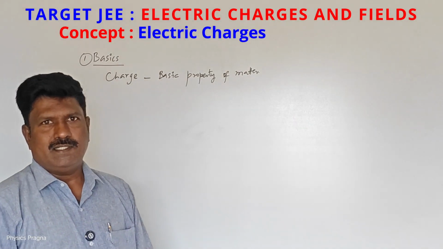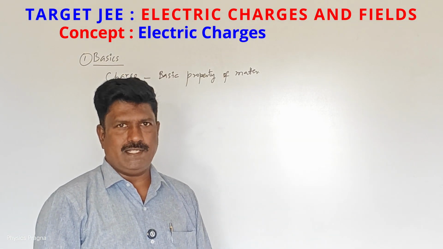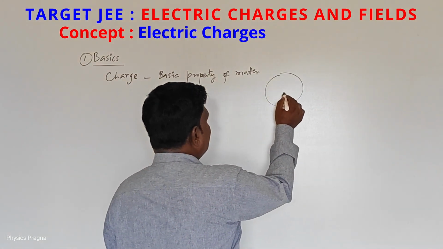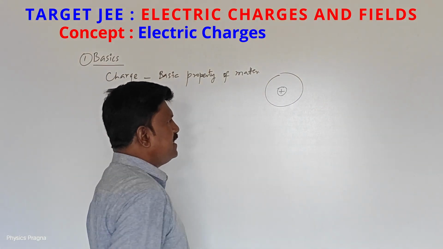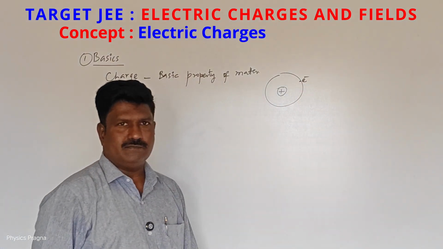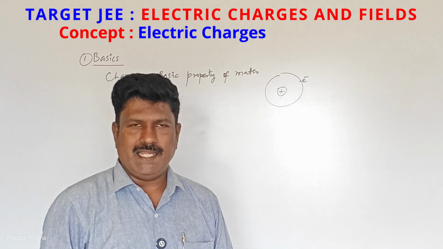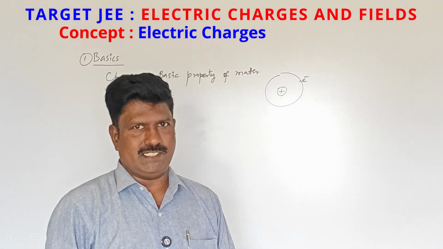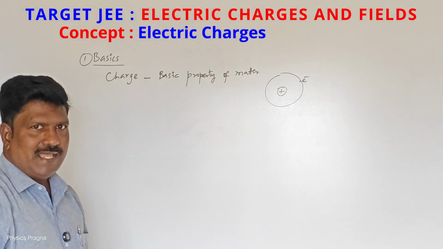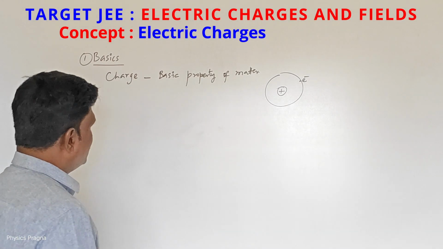Matter has atoms. In atoms, we have a nucleus, and around the nucleus, see, this is an atom. A positive nucleus is at the center, and electrons are revolving around the nucleus. So positive and negative charges are there innately in all types of material. So the basic, intrinsic property of matter is having a charge.